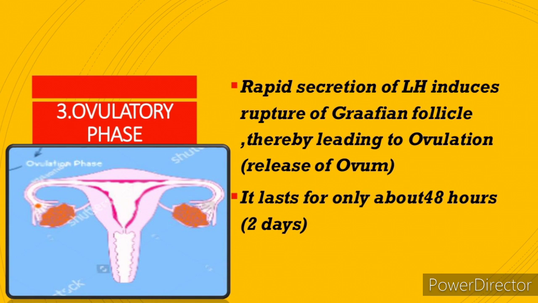The Graafian follicle becomes mature here and it starts to rupture itself and it will release the ovum. Can you see the orange color ovum getting liberated out from the ovary of the Graafian follicle? It is entering into the oviduct. Can you see the diagram here, children? So the release of the ovum is said to be the ovulatory phase. The endometrium is still regenerating itself.